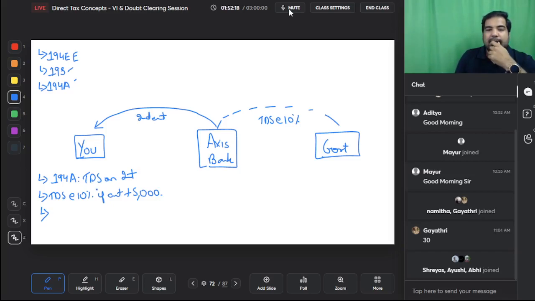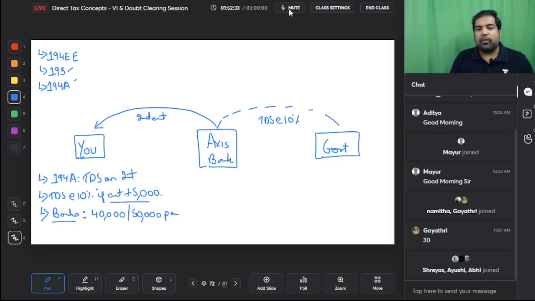Next, very important guys, for banks they have a limit of up to 40,000 rupees if you are not a senior citizen, and up to 50,000 rupees per annum if you are a senior citizen. Interest will not be taxed. So the general limit is 5,000, but for banks there is a limit of 40,000 and 50,000, and this is the cumulative limit based on CBS, core banking solution. Basically that means if you have an account with Axis Bank Mumbai, Axis Bank Delhi, Axis Bank Pune and Axis Bank Jaipur, 4 branches of Axis Bank, then all the 4 branches will talk to each other and figure out if the amount of interest that you earn is more than 40,000 or 50,000, there will be TDS at the rate of 10%.